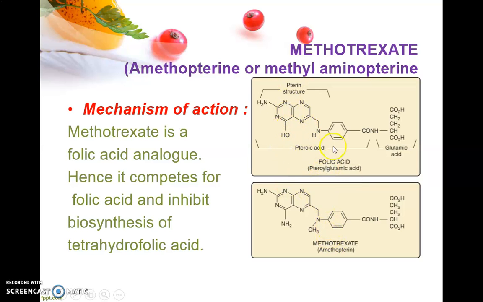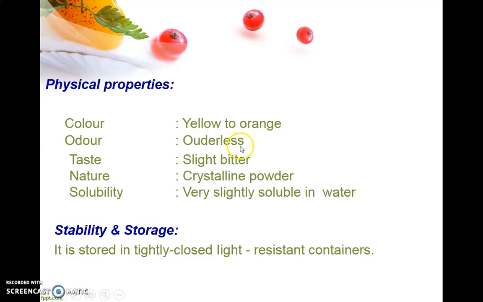This is the way you can see the methotrexate and the folic acid. The remaining structure is the same; the only difference is that instead of the hydroxy group of folic acid, there is an amino group in methotrexate, and this amino group is substituted with a methyl group. The remaining is the same, it has three parts, the pteridine, the para-aminobenzoic acid, and glutamic acid. So the two differences are there, and that's why there is structural similarity and difference, hence it acts as an antagonist, competes with folic acid and prevents the biosynthesis.